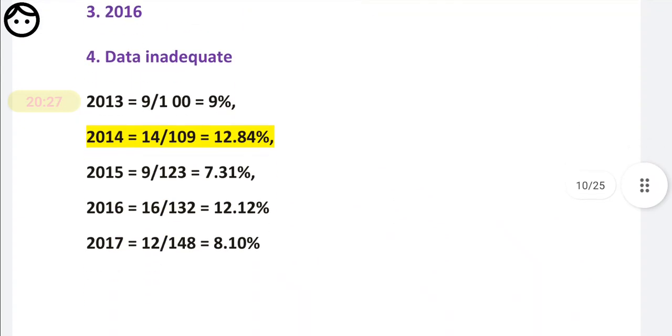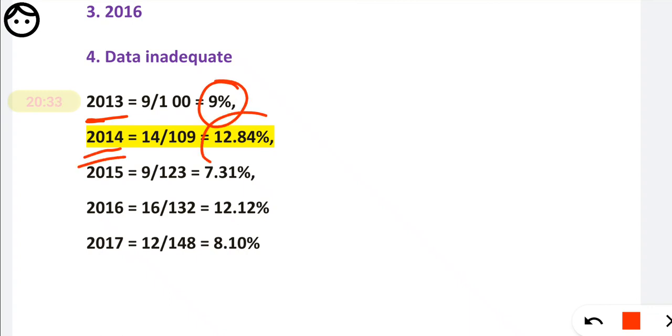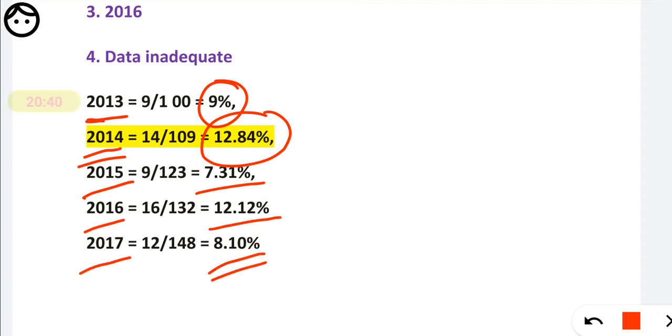See, the solution I have already calculated. For 2013 you will get 9% inflation, for 2014 you will get 12.84, for 15 it is 7.3, for 16 it is 12.12, and for 17 you will get 8.1. So which is the highest?